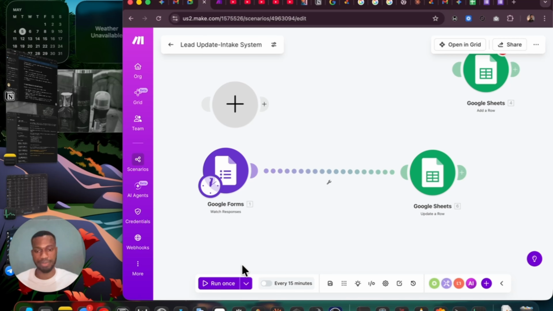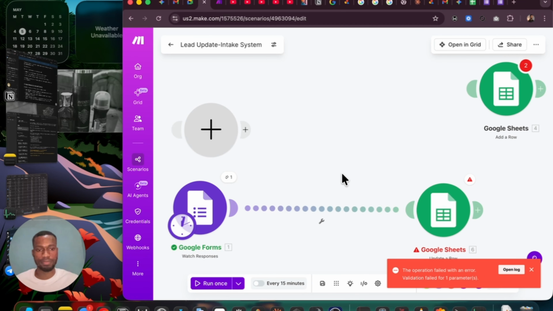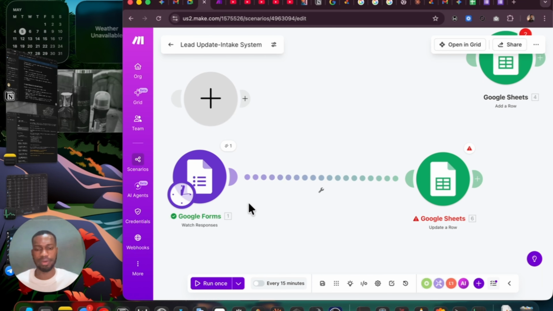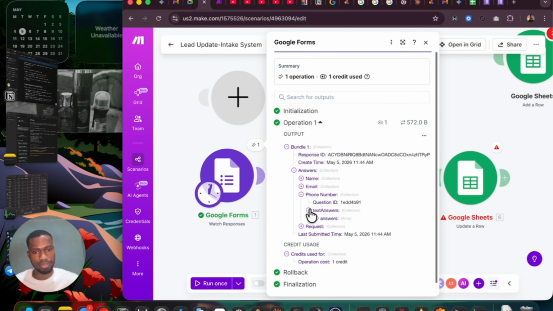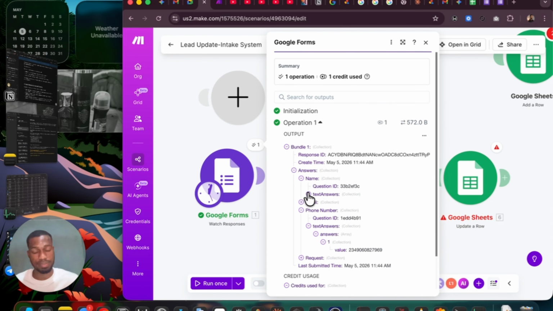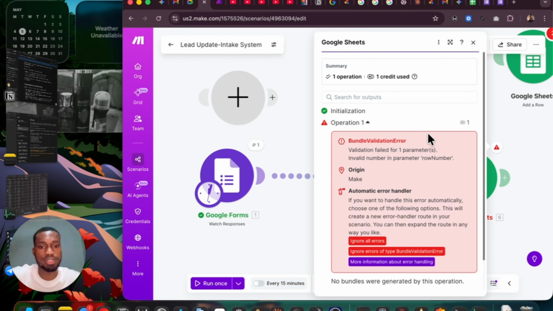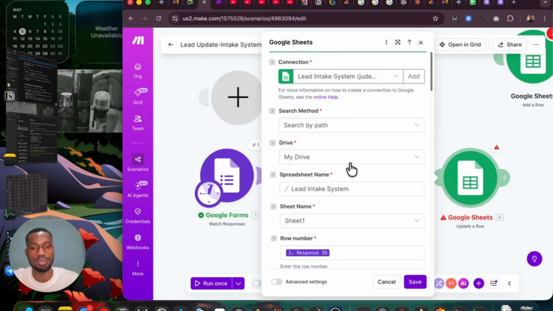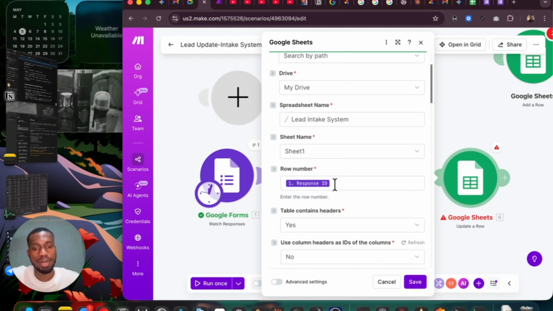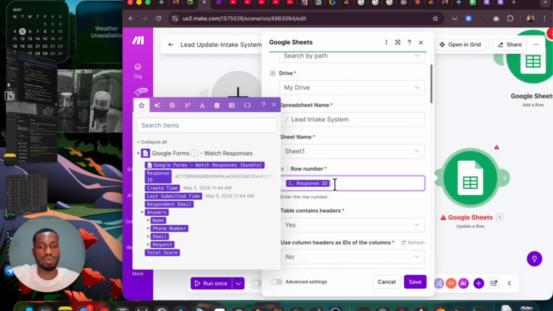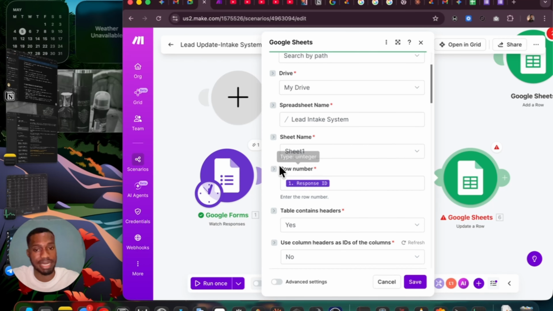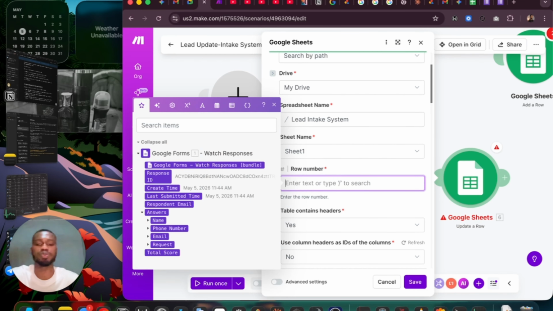I can now go back to what we built and click run once. But we have an error here. The new phone number came in, right? Yes, it's correct, and it's my own name as well. So why do we have an error? We can see it here. It says validation failed for one parameter: invalid number in parameter row number. So the parameter, the field there, is called row number. That means we're not meant to use the response ID. Since it says row number, not response ID, we are wrong. How do we get the row number?